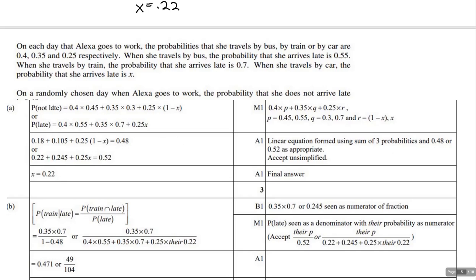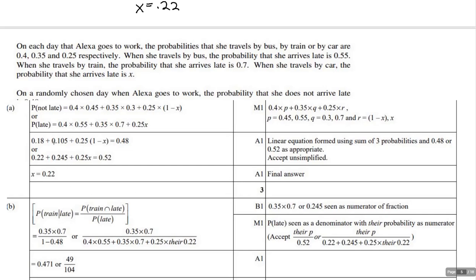So, you know, this is trying to set it up. This is actually getting an equation. And you can get now a point, and again, A means it's got to be the right equation. Either one of these two, okay? And then you get the third point for actually getting the correct answer.